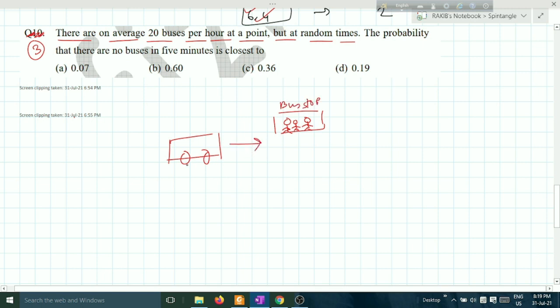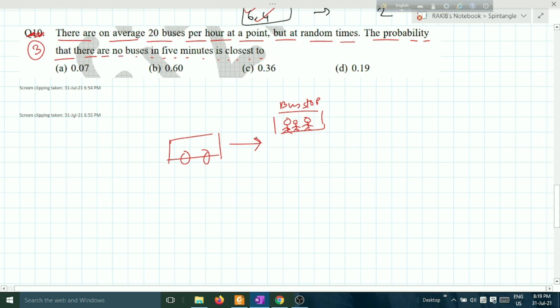Here 20 buses come per hour, at random times. The question is: the probability that there are no buses in 5 minutes. What is the probability of getting no buses in 5 minutes?